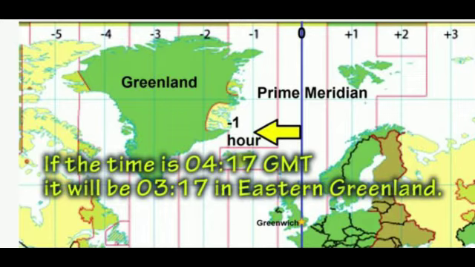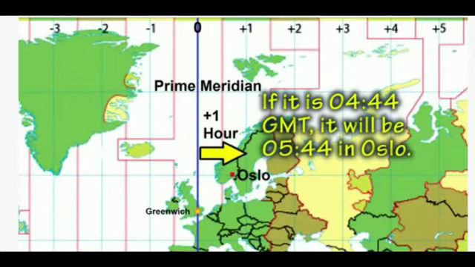If the time is 4:17 in Greenwich, it will be 3:17 in Greenland. Eastern Hemisphere: to the east of the prime meridian, such as Australia, it will be an earlier time in Greenwich. Example: Oslo, in Norway, is one time zone to the east of Greenwich, so I will add 1 hour to Greenwich. If it's 4:44 in Greenwich, it will be 5:44 in Oslo.